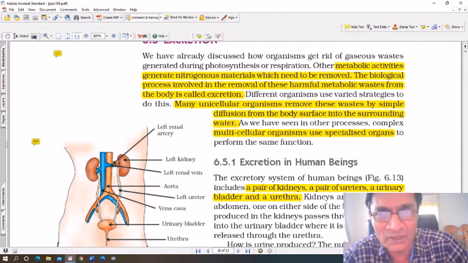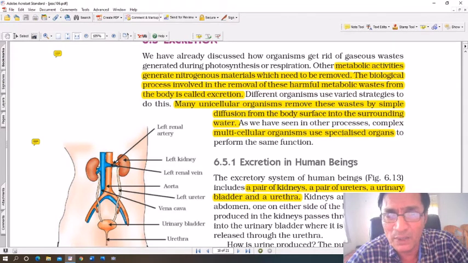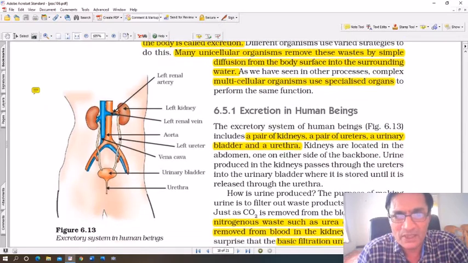All these functions, for example, in the case of humans, we have what is called a pair of kidneys, on the left and right hand side of the backbone. In the lower part of the backbone, you see the two kidneys. Now, excretion in humans.